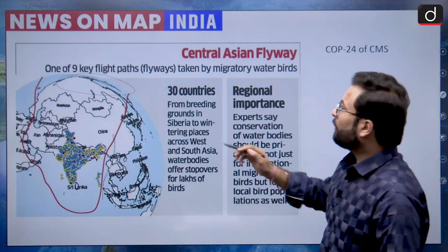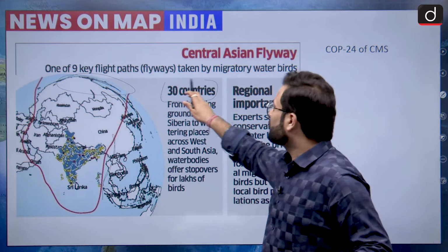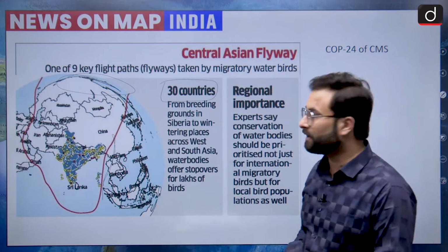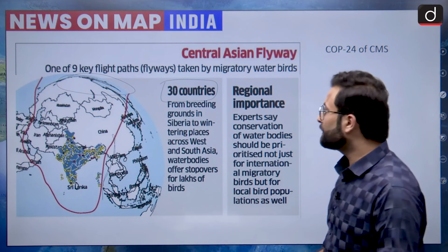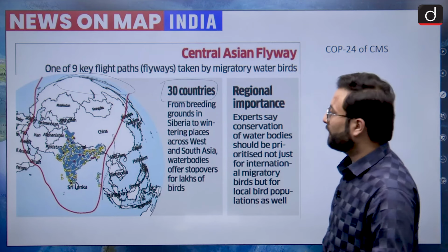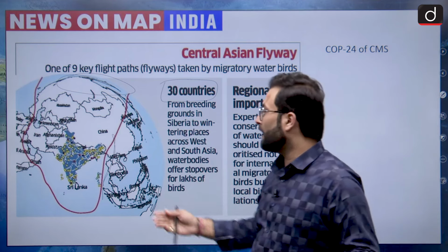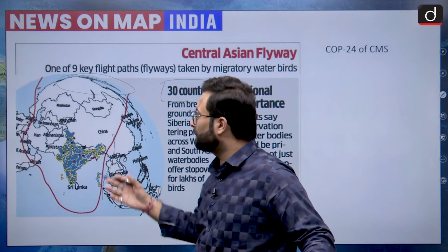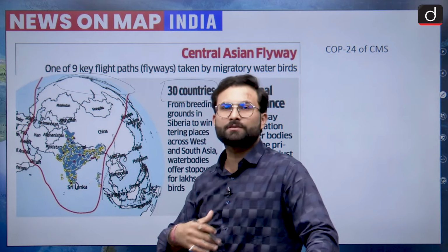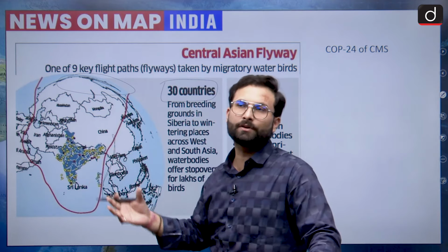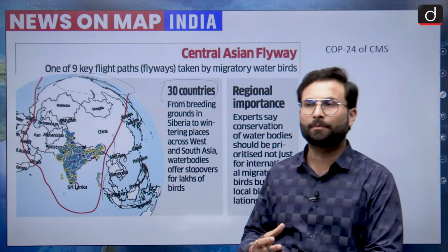There are nearly 30 countries which form part of it. From breeding grounds in Siberia to wintering places across West and South Asia, water bodies offer stopovers for lakhs of birds. When we are talking about various stopovers, there are various water bodies and wetlands which give these birds a stopover, or a place to rest.